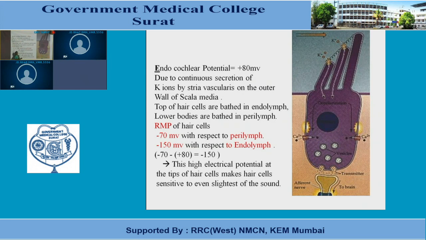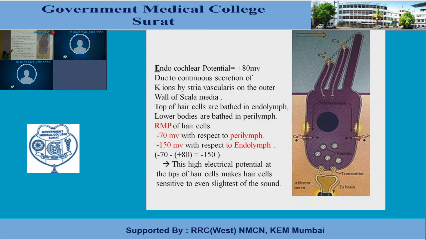Resting membrane potential of the hair cells is recorded to be about minus 70 millivolts with respect to perilymph, and this minus sign means negativity is inside the hair cells.